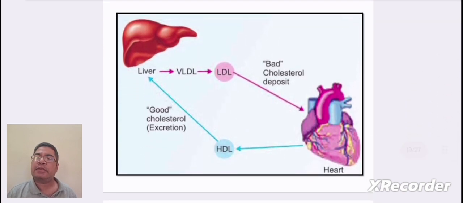In the diagram, we can see that through the liver, the cholesterol that goes to the periphery is bad cholesterol or the LDL cholesterol. On the other hand, from the peripheral tissues, the cholesterol that enters back into the liver is good cholesterol or HDL cholesterol.